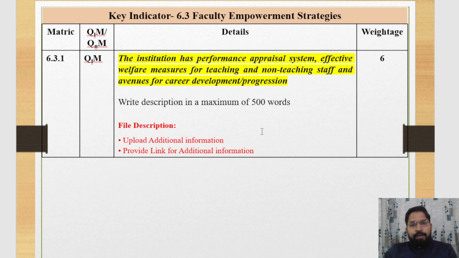Avenues for career development and progression: if your institute provides any training and workshop for teaching and non-teaching staff for their career development, then you explain, then after you should attach the supporting document of the particular event that they organize for teaching or non-teaching staff.